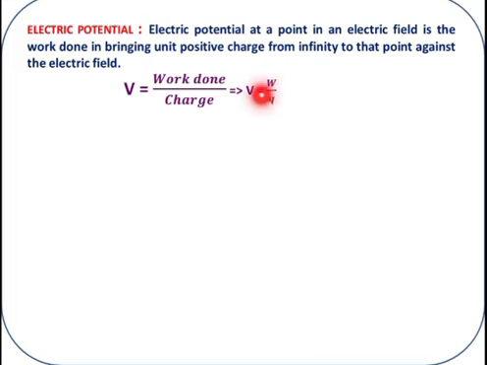We can use the notation Q or Q naught, both are the same, and here the magnitude of this charge is negligible. The SI unit for electric potential is volt. Either we write the complete spelling, volt, or only the notation V.